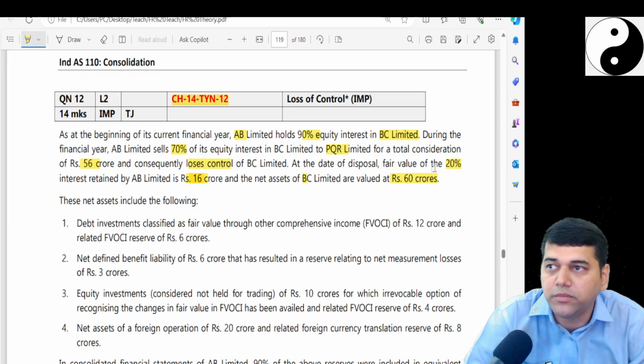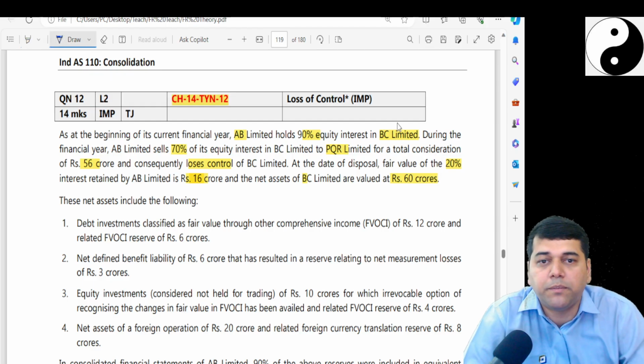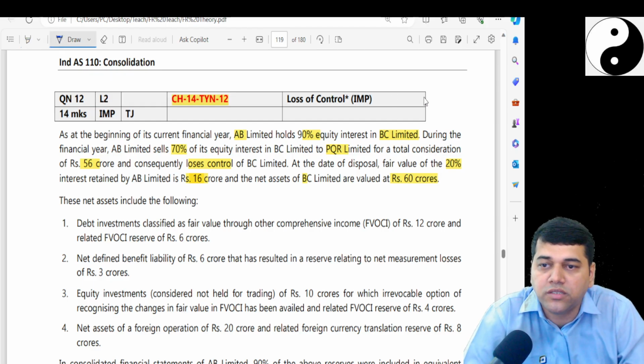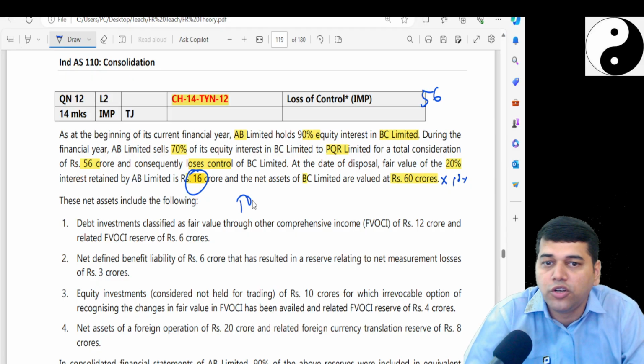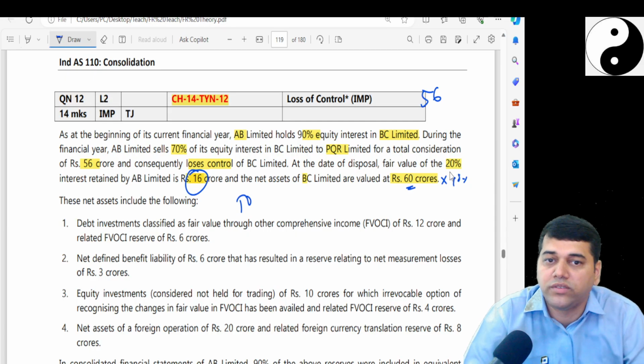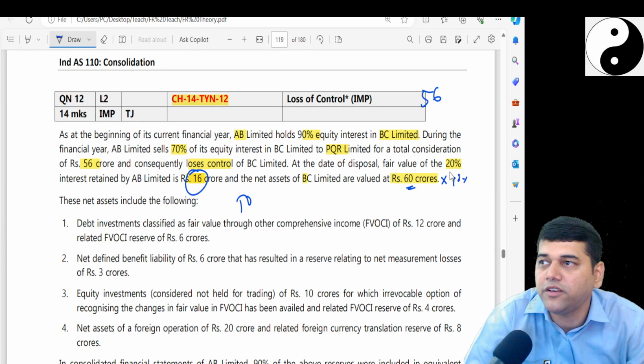So you have all the information. If I ask you to pass the journal entry, you would have said: purchase consideration account debit, how much? 56. NCI is how much? 60 crores into 10%. Fair value of the retained investment, 16 crores. To net assets, 60. Was there a goodwill at the beginning? God knows. Leave it. The differential figure you would have taken to P&L.